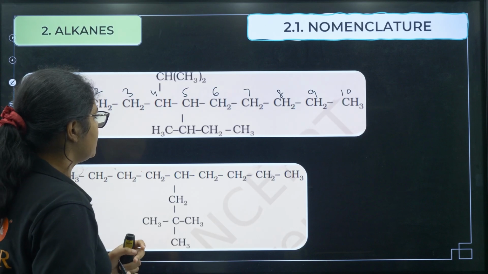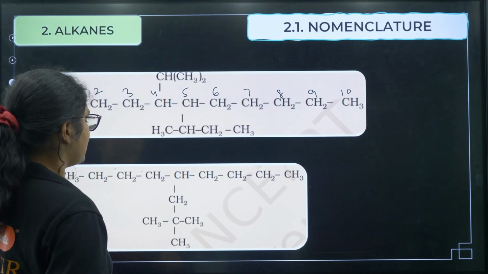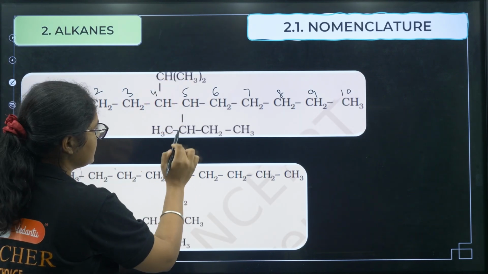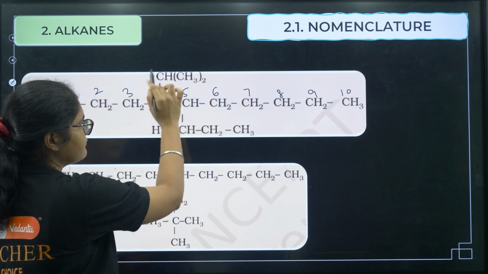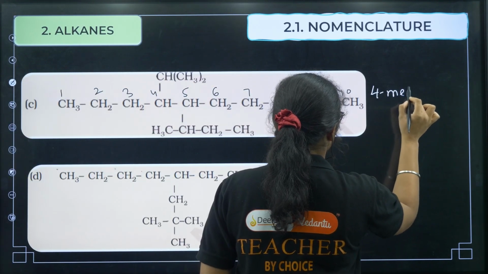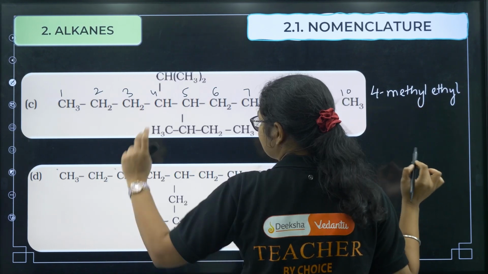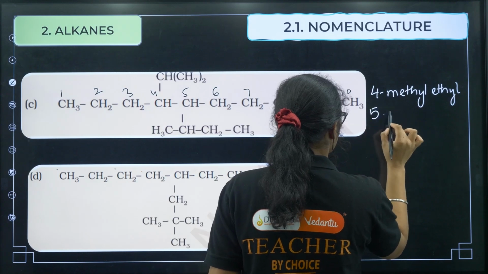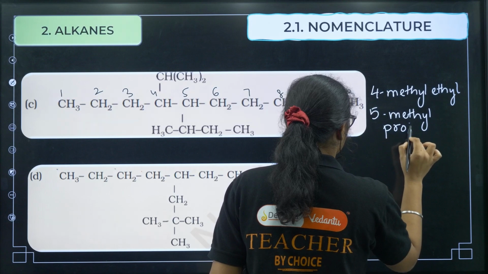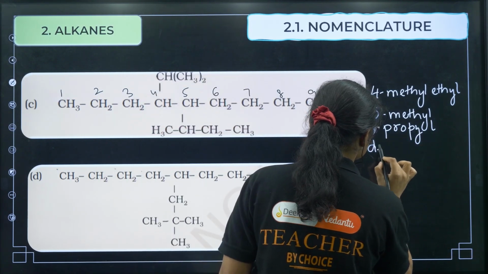Okay, so now if you see on the 5th carbon and 4th carbon, what groups are attached? On the 4th carbon we have methylethyl, and here we have methylpropyl. So name wise this one will come first, so definitely I need to write that one first. So 4-methylethyl, okay, 4-methylethyl, 5-methylpropyl, okay. Then I have decane.